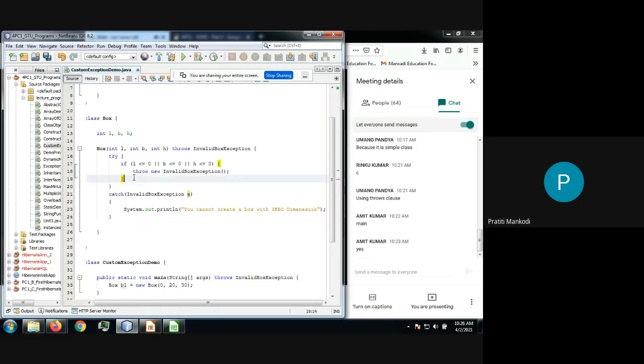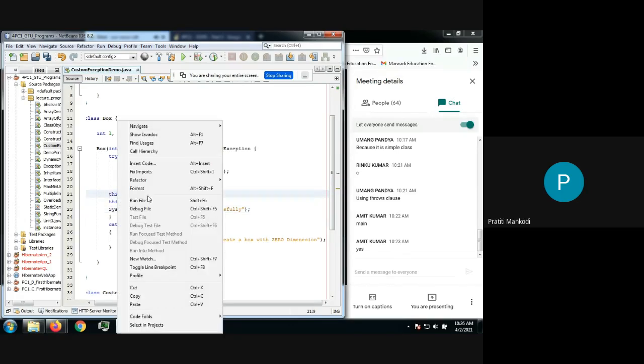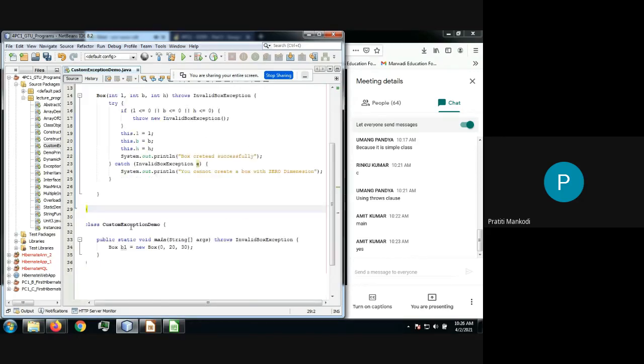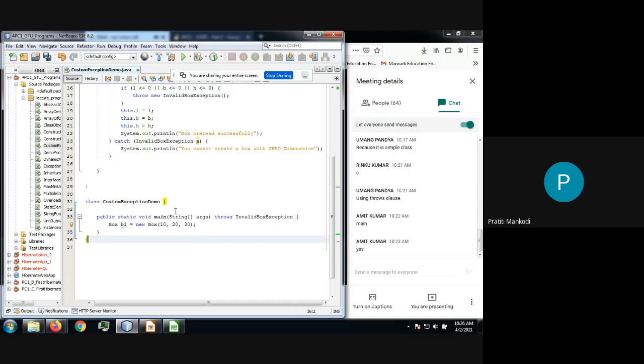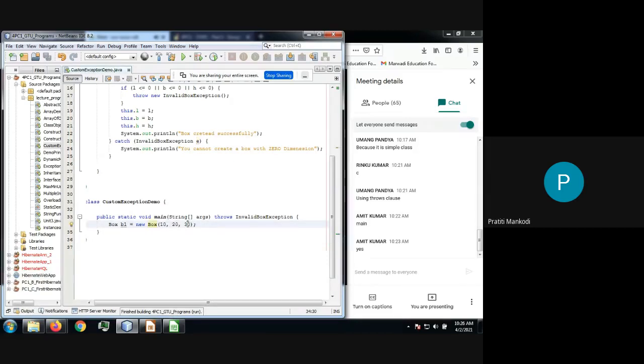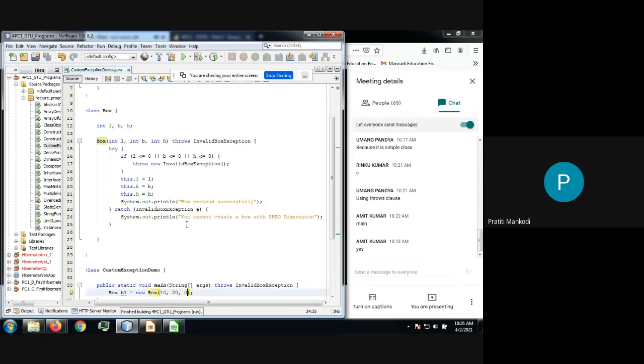Now all three are positive, so we should have the box created successfully. If anyone becomes zero, let's run the file. You cannot create a box with 0 dimension. So this is how you have used the try catch.